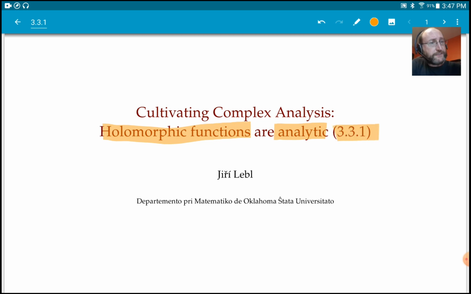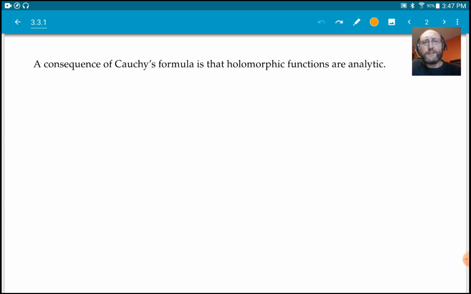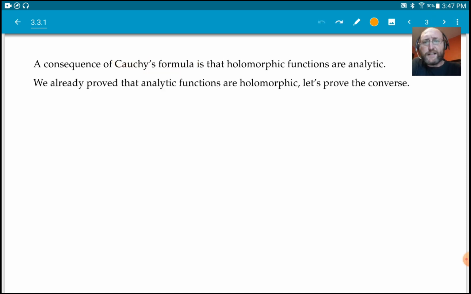So this is subsection 3.3.1 in the book. This is the consequence of Cauchy's formula that we proved last time. We already proved the other direction: if we have an analytic function, that means a function which has a power series at every point, that is, it's equal in a neighborhood of every point to a convergent power series, then it's holomorphic, because we proved that we can take the complex derivative of any power series, and the complex derivative is a power series that you get just by differentiating term by term.